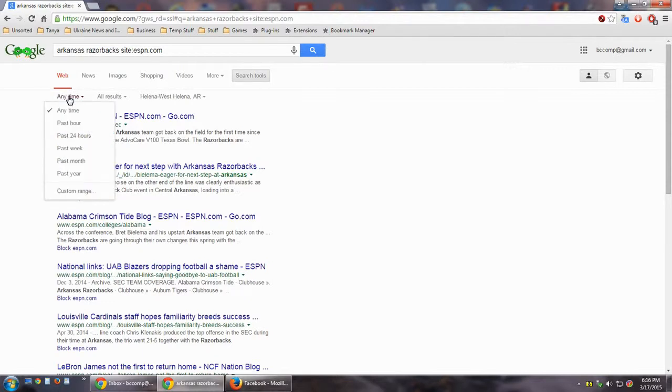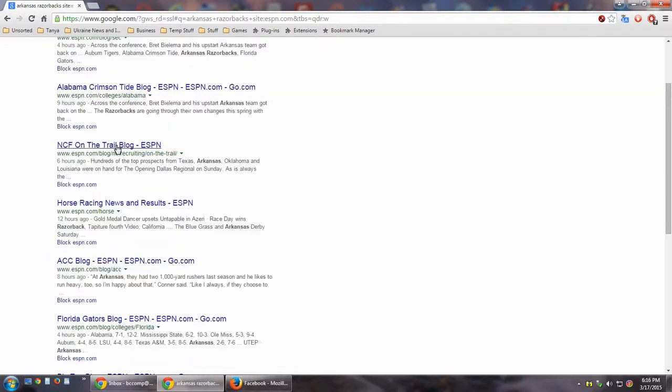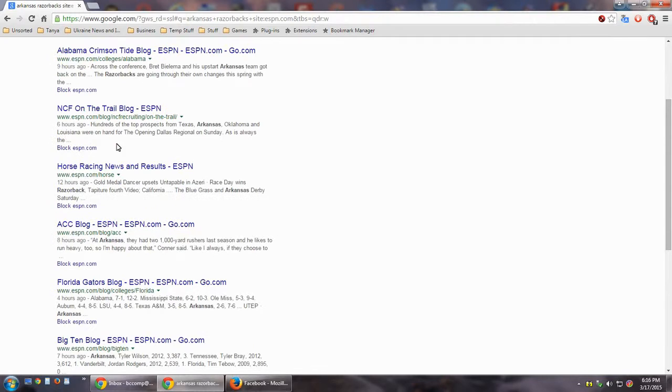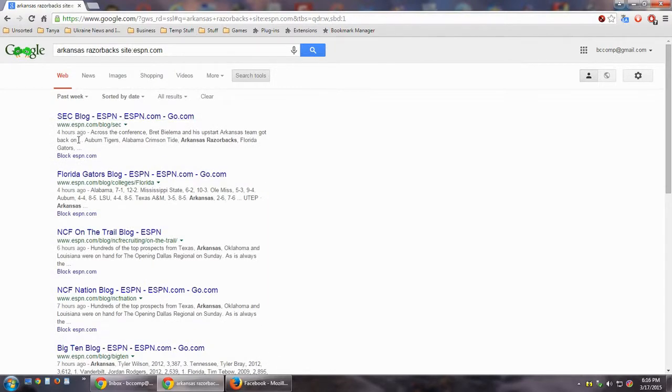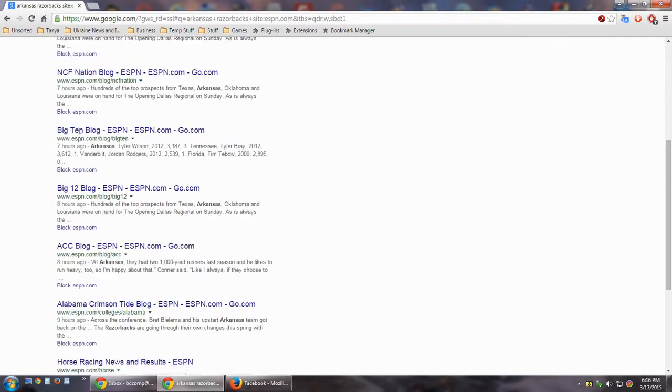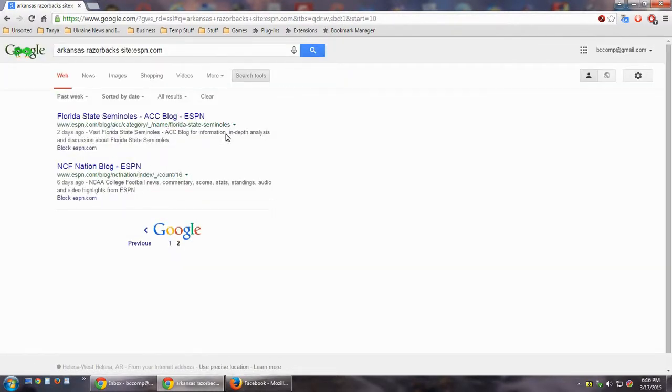So if you'll click on search tools, and then if you want to know the story that only came out this week, just click on past week, and every story about the Razorbacks on ESPN.com will be from this week, all the results. You can even sort it by date, and it's going to give you the latest ones first, going on down the list for the rest of the week.